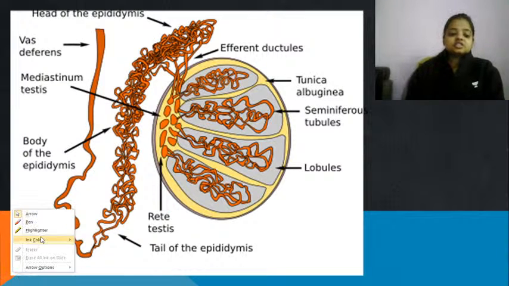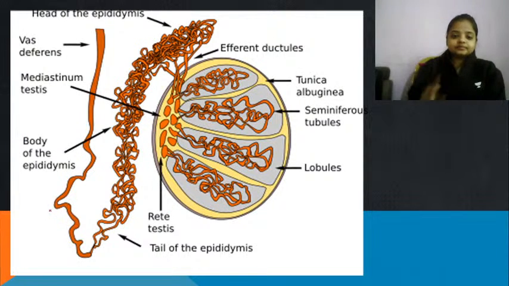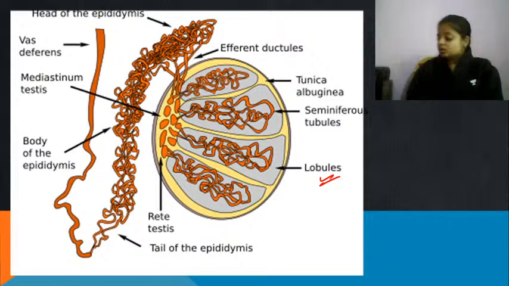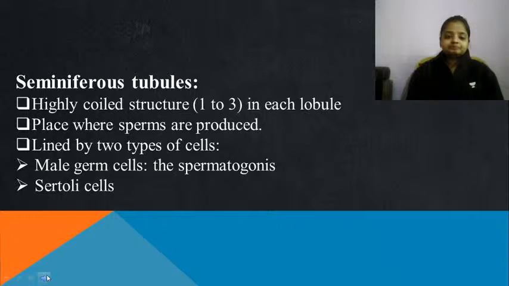Then this is the shape of the side view of the testes. You can see that these are the compartments. इसको हम lobules बोलते हैं. Fine, and the zigzag-like structure, this पूरी जो DNA जैसा दिख रहा है, actually it is not a DNA, it is a seminiferous tube. Let's learn about it, then we will come back to this figure.